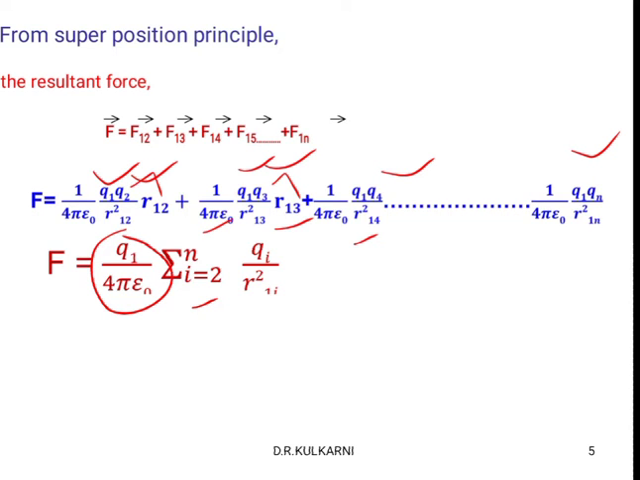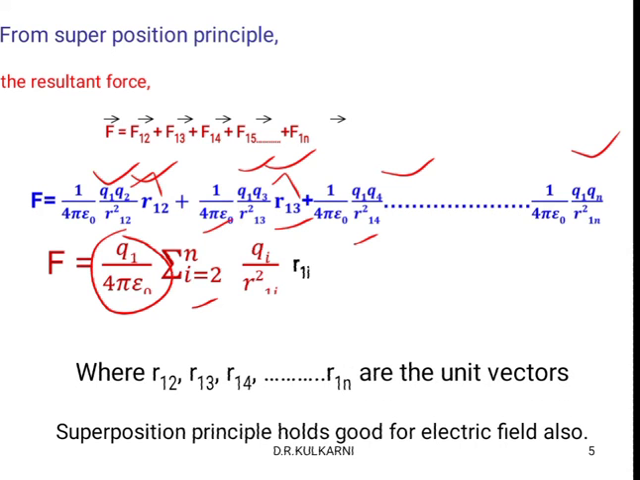Then next, R1i cap. R1i cap shows the direction of the force again, where R12, R13, R14, so on up to R1n are the unit vectors. The superposition principle holds good for the electric field also. So we can write the same type of expression for the electric field also.